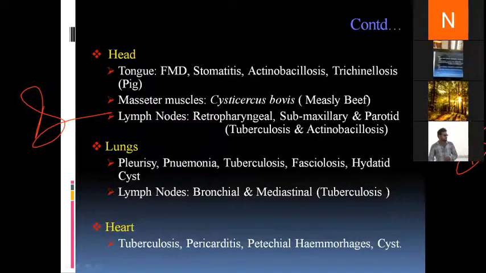Then comes the lungs. At the lungs, we target pleurisy, pneumonia, tuberculosis, fasciolosis, and hydatid cyst. And the lymph nodes taken into consideration are bronchial and mediastinal lymph nodes. And these lymph nodes mostly depict the presence or absence of tuberculosis. Then comes the heart. For the heart, we look into tuberculosis, pericarditis, petechial hemorrhages, and cysts.